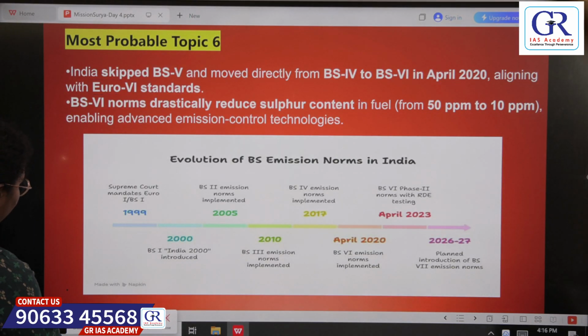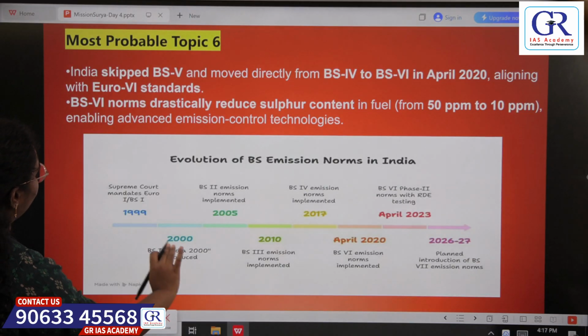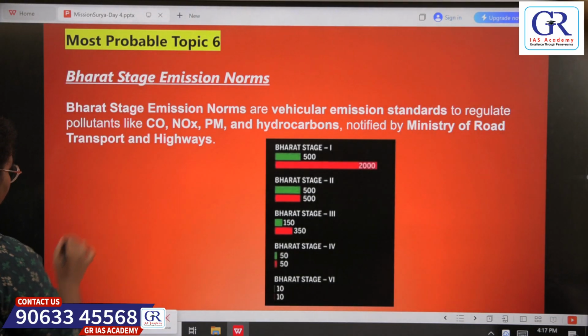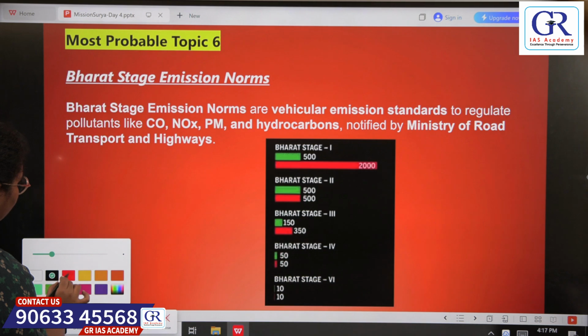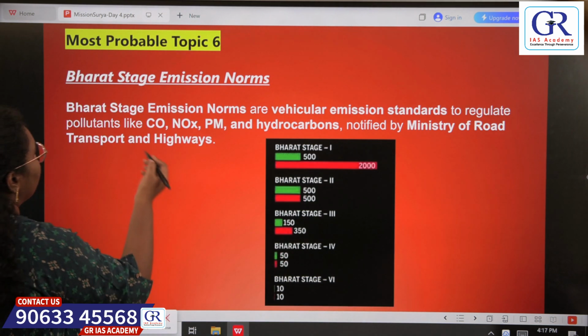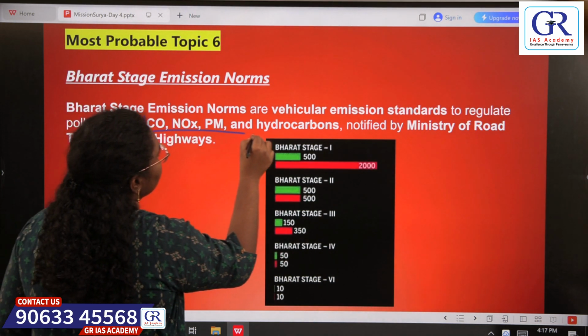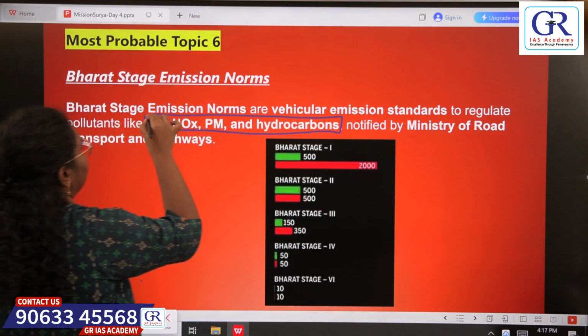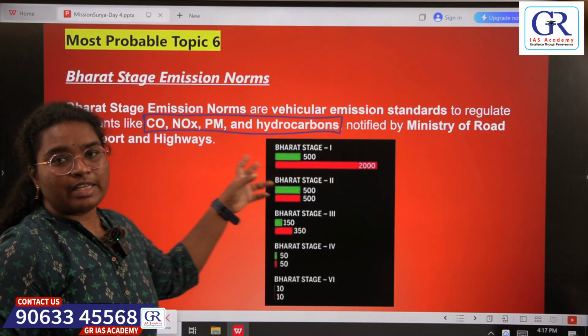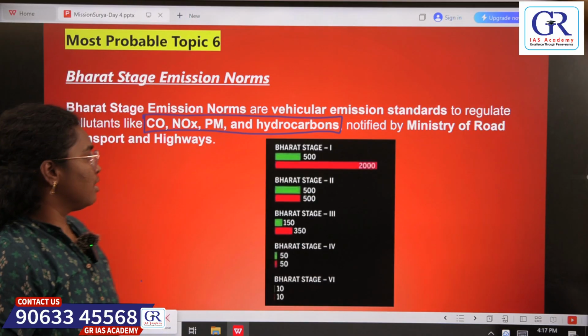So, if we see here, we are progressively giving restrictions on these emissions from the vehicles.